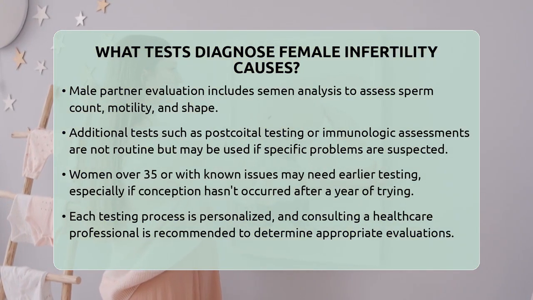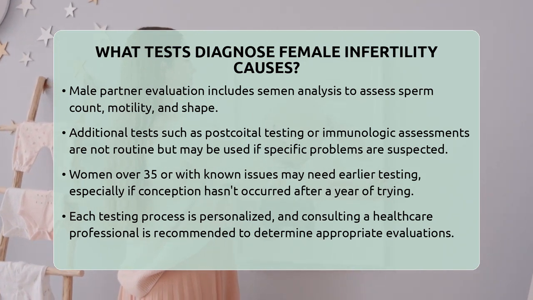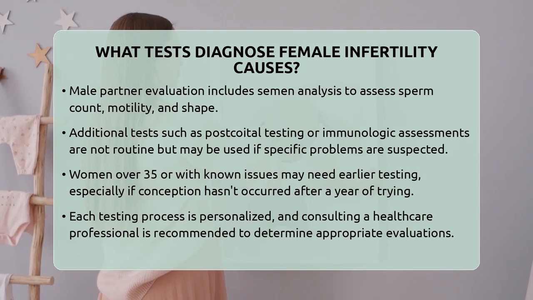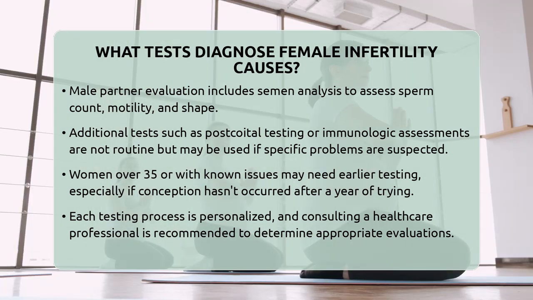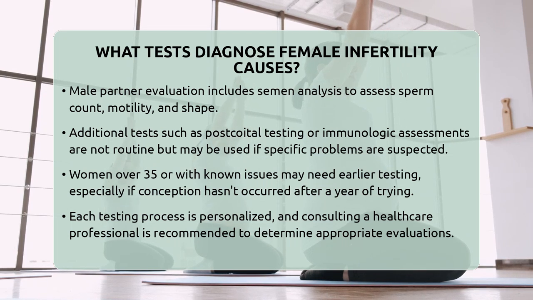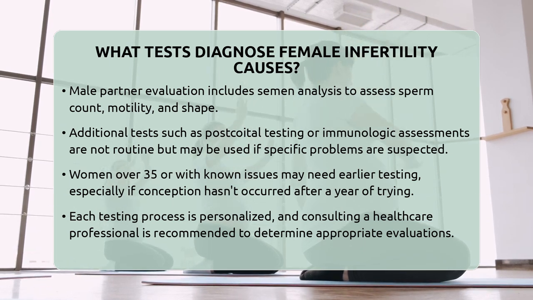It's also important to evaluate the male partner. A semen analysis checks sperm count, motility, and shape, helping to rule out male factors that could contribute to infertility. Certain tests are not routinely recommended unless specific issues are suspected. These include postcoital testing, immunologic tests, or advanced sperm function tests.